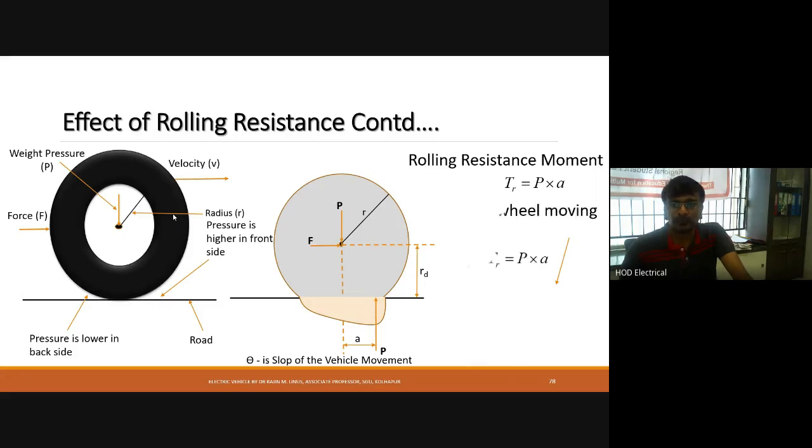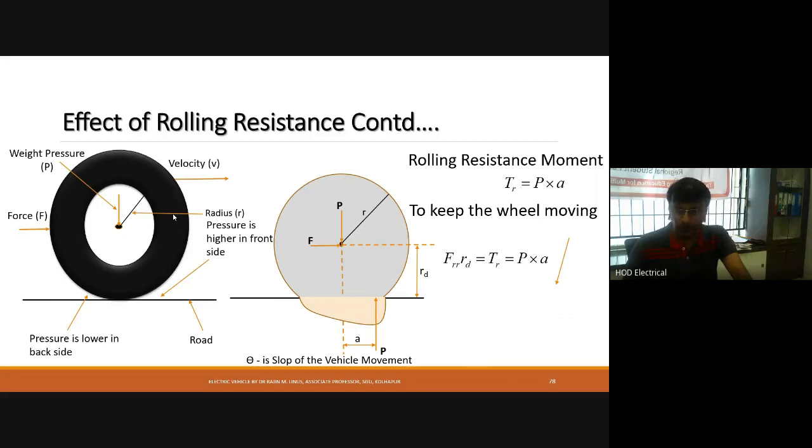When the vehicle is moving, there is a deformation in the radius of the tire. So the rolling resistance force into radius should be the same as the rolling resistance moment, pressure into distance a.